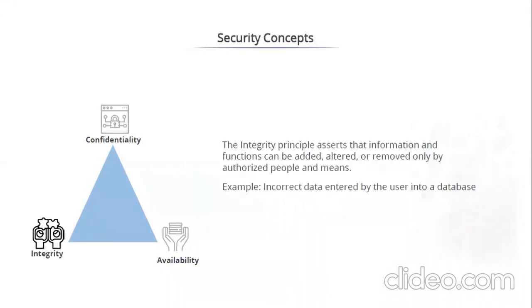Then you have the integrity principle. This completely deals with making sure that the data is not tampered with or modified in any way, right? It asserts that information and functions can be added, altered, or removed only by authorized people and means. Incorrect data entered by a user in a database can compromise your integrity, or for that matter, you are sending data to somebody over a file, and let's say somebody performs a man-in-the-middle attack. They get access to the file, they tamper with the file, they modify the contents and then send it. So there also there is a breach of data integrity.